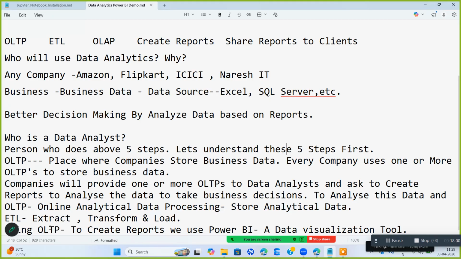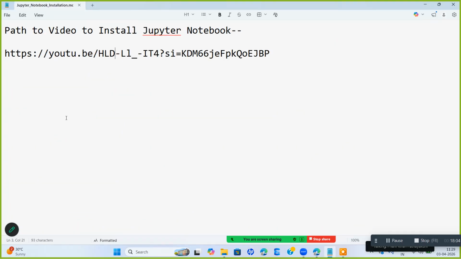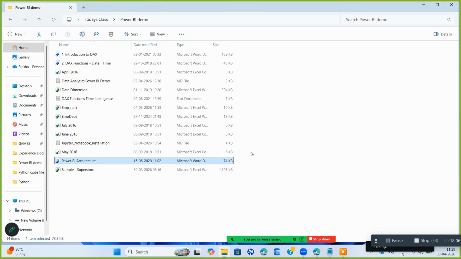So this is what we have, the basics of this. Now what I'm going to do is open the Power BI dashboard and show you a small demo. Clear?